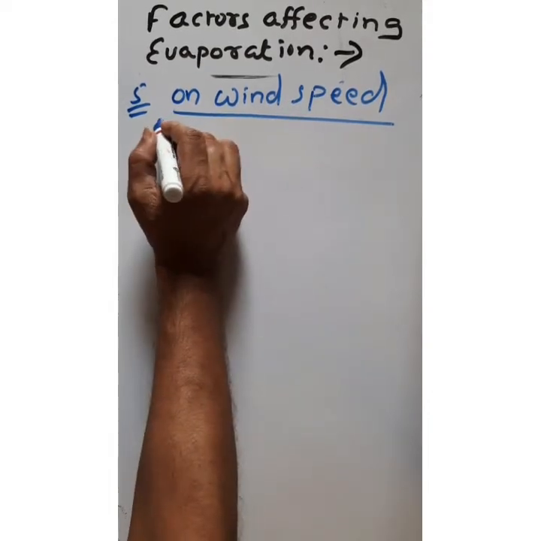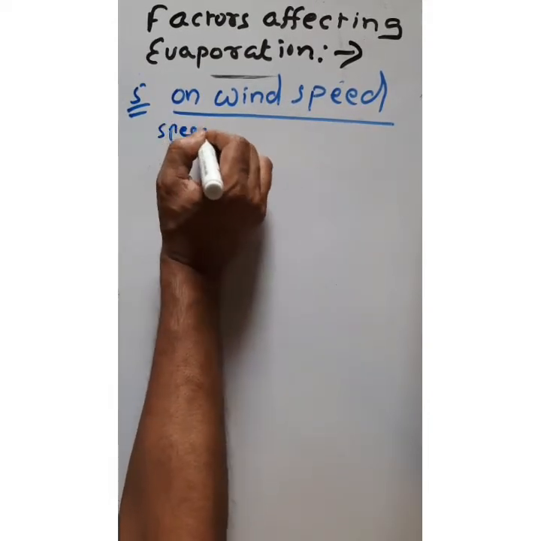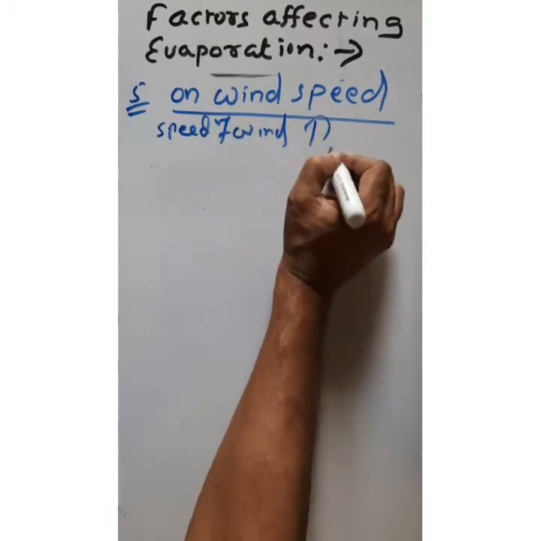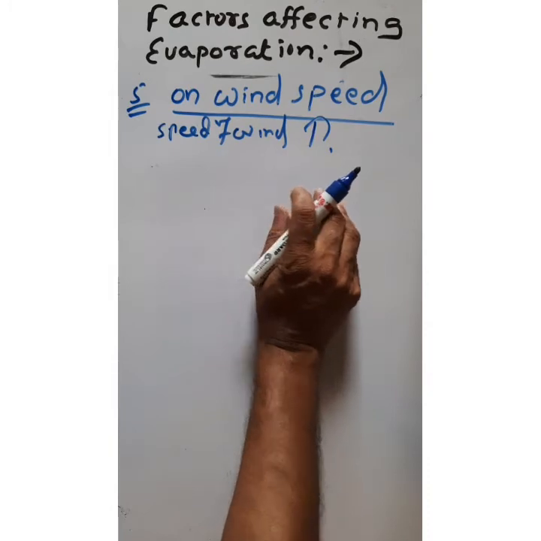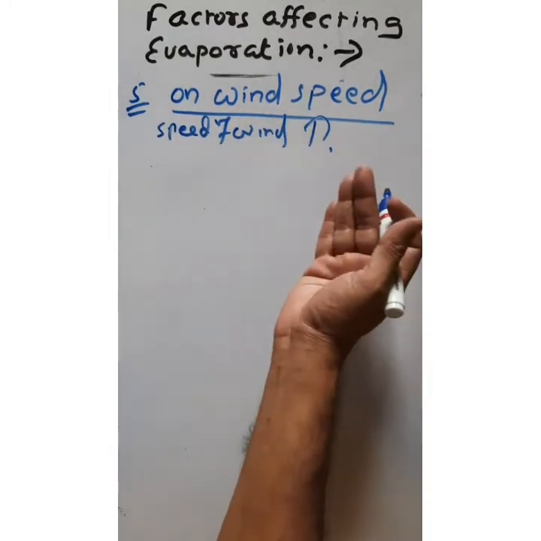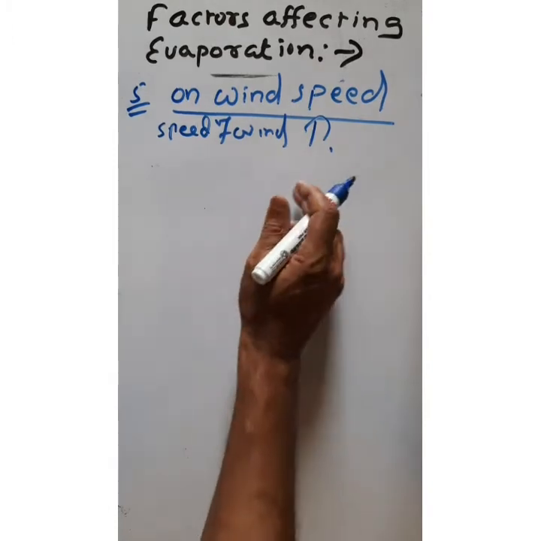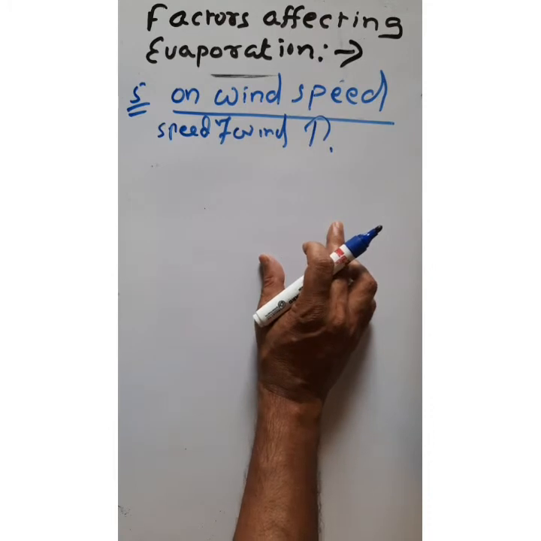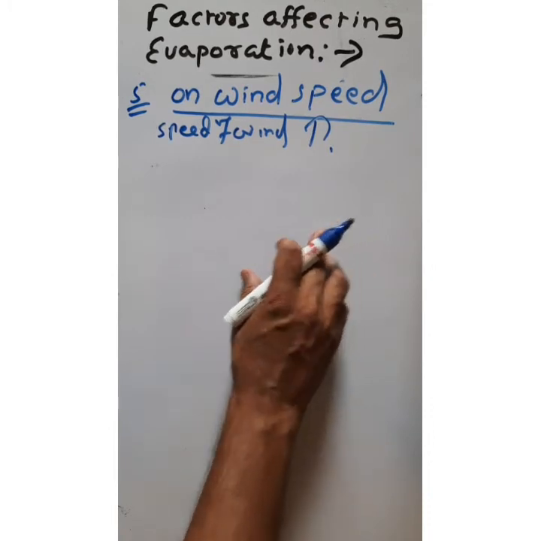If the speed of wind increases, what will happen? The particles of the water vapor move away with the wind, so the amount of water vapor in the atmosphere decreases, by which the rate of evaporation increases.